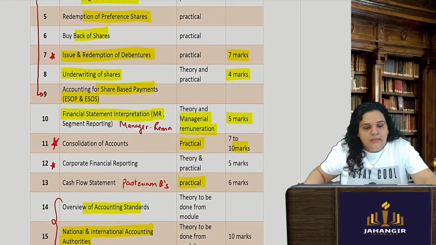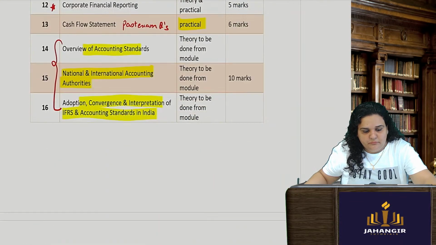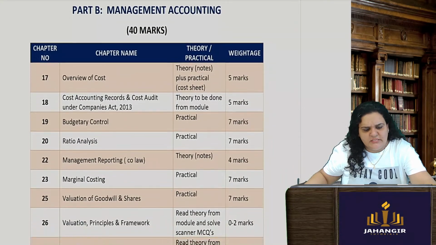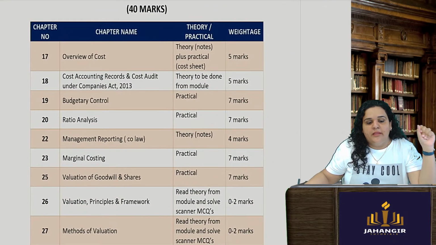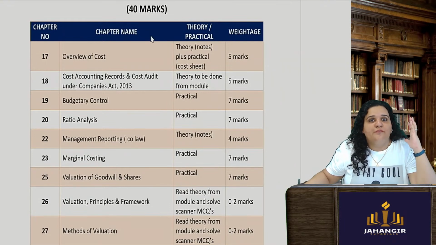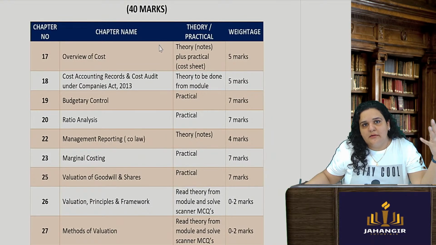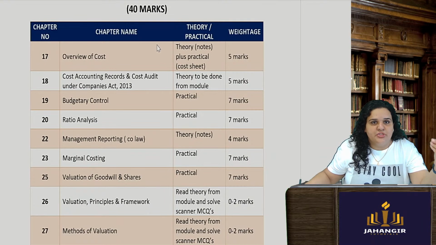Next is our part B, which is a small section for 40 marks. The first topic is overview of cost accounting. What is a direct expense? What is purchases?